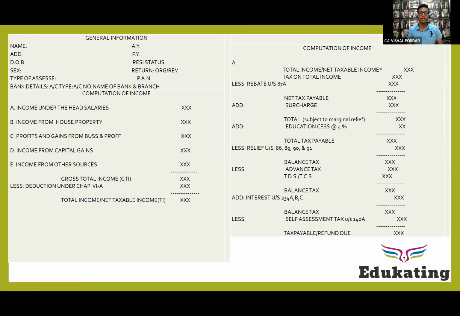These are the two ways, advance tax and self assessment tax, where you discharge a liability by yourself. The third way is TDS TCS, where your tax is collected by somebody else, your tax is deducted from your receipts by somebody else, and on your behalf it is deposited with the government. So that is the third way of discharging your tax liability, where somebody else is collecting.